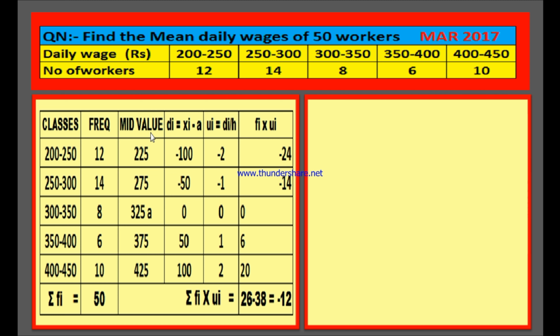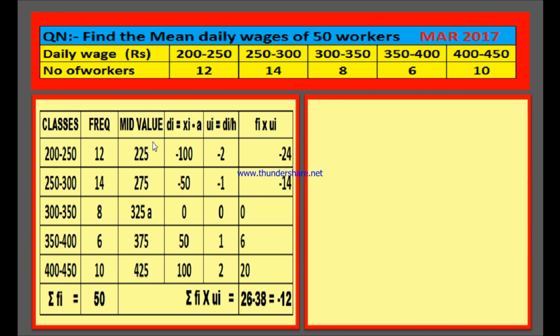After this, the next column is for mid value. Mid value is also called the class mark. How do you get this class mark? You have to find the average of the lower and upper boundaries, 200 and 250. Average means add them: you get 450, half of which is 225. 250 and 300 gives 550, half is 275. 300 and 350 gives 650, half is 325. 350 plus 400 is 750, by 2 is 375. 400 and 450 is 850, half of it is 425.